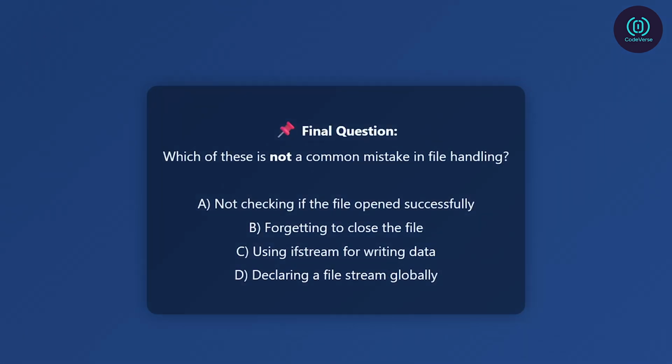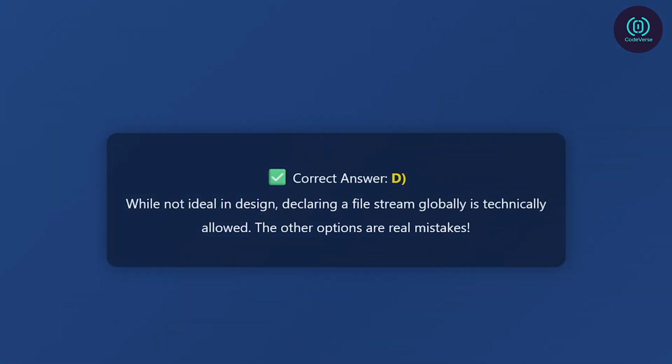Final question, which of these is not a common mistake in file handling? A. Not checking if the file opens successfully. B. Forgetting to close the file. C. Using ifstream for writing data. D. Declaring a file stream globally. Correct answer, D. While not ideal in design, declaring a file stream globally is technically allowed. The other options are real mistakes.